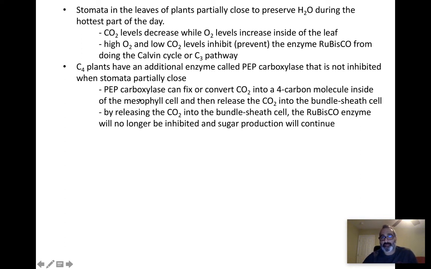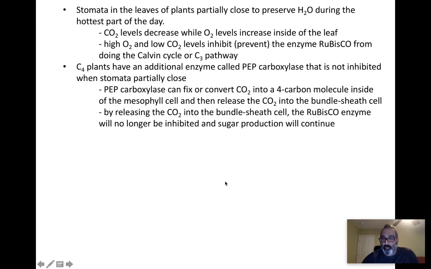What does PEP carboxylase, that extra enzyme, do? It converts CO2 into a 4-carbon molecule and then releases that carbon dioxide into the other bundle sheath cell. And by releasing the carbon dioxide, Rubisco enzyme will no longer be inhibited and sugar production will continue.